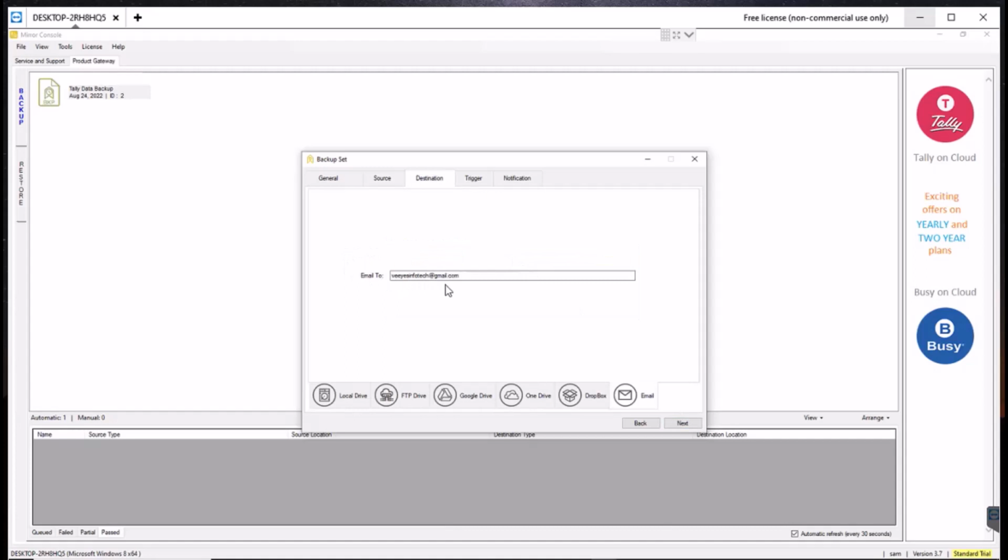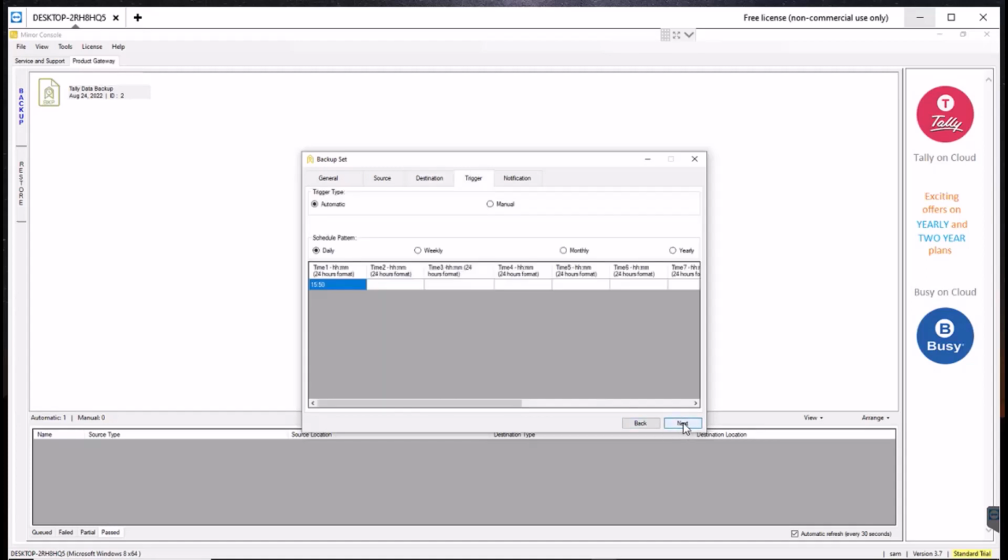Next, to which email ID do you want to receive the backup, not take the backup, receive the backup. So I entered my company mail ID. After that I click next. You have the options automatic and manual. Manual is not necessary, because anybody can take the backup manually at any time themselves, and no application is needed for that. But automatic is most important, so that's why we are giving the automatic option.